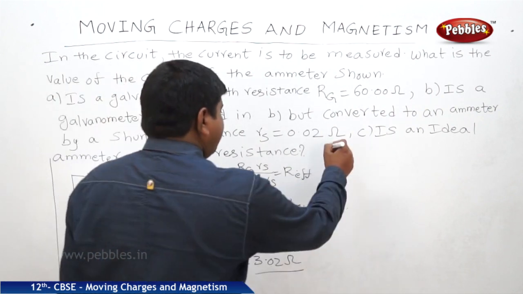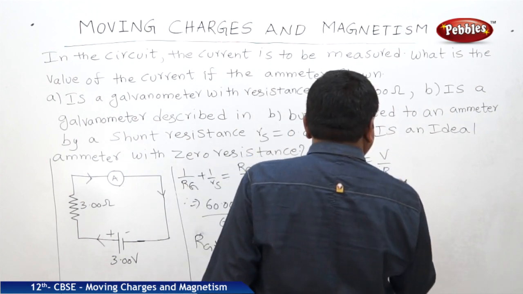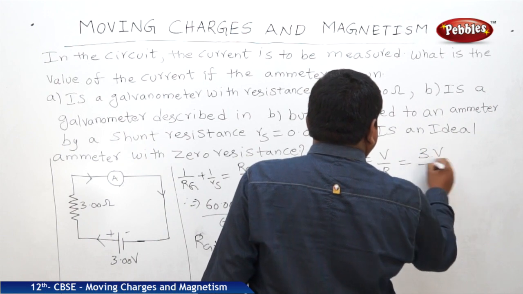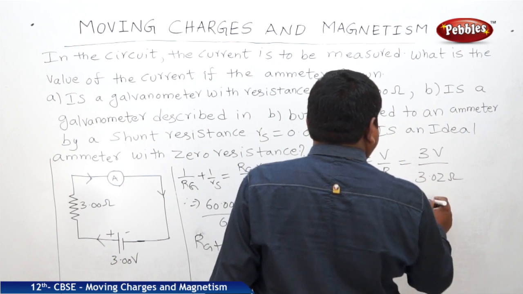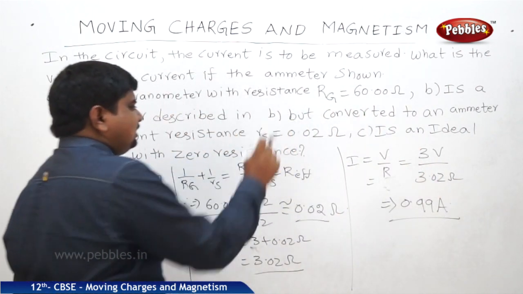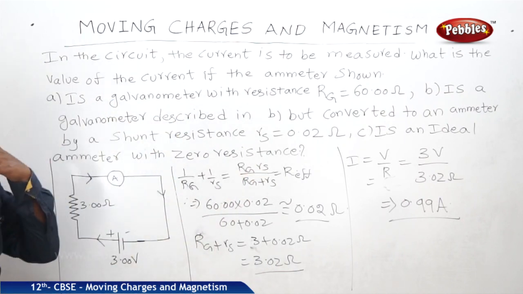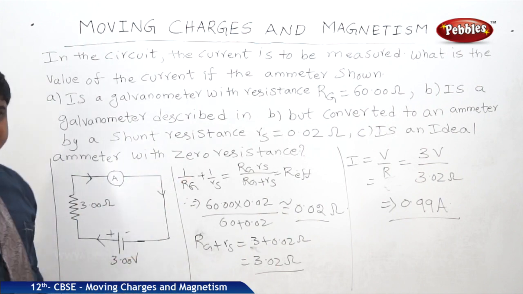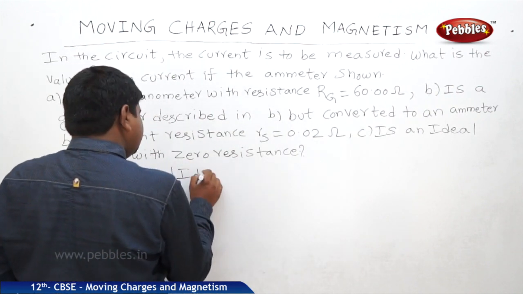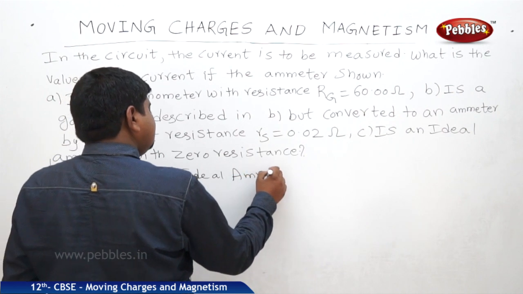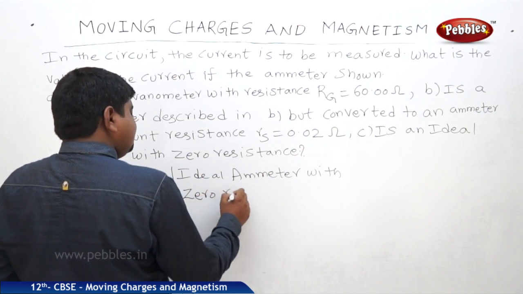So therefore I is equal to V by R. From the diagram, V is equal to 3 and R is equal to 3.02. So therefore it is 0.99 amperes. For this much shunt resistance, the current produced is 0.99 amperes. Next, an ideal ammeter with zero resistance, which is 3 by 3, 1 ampere. The last situation is an ideal ammeter with zero resistance.